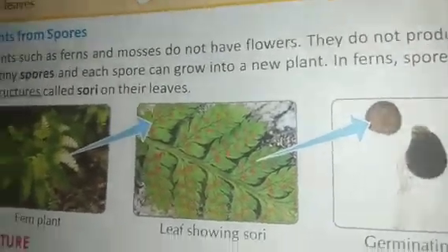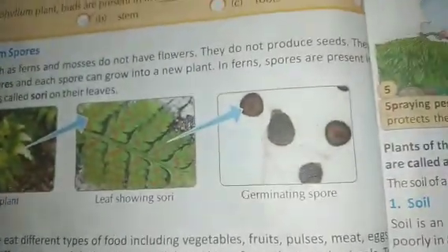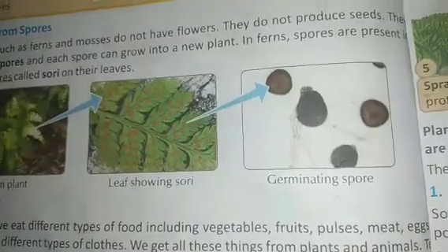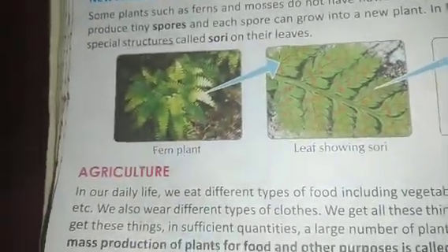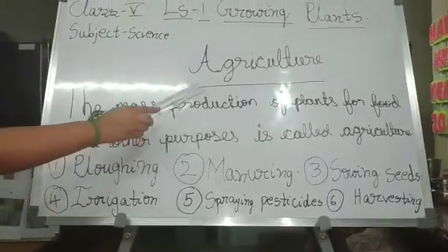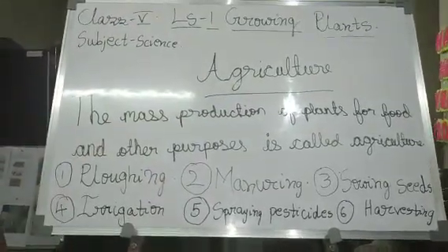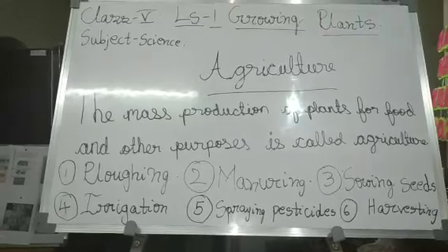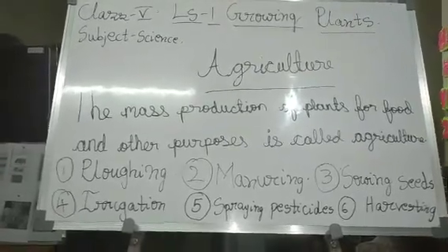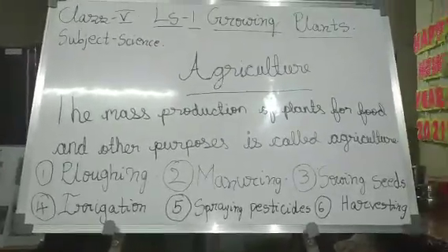Clear? Next, children. Now we are going into the next segment and we will talk about agriculture. What is agriculture? In our daily life, we eat different types of food including vegetables, fruit, pulses, meat, eggs, etc. We also wear different types of clothes.